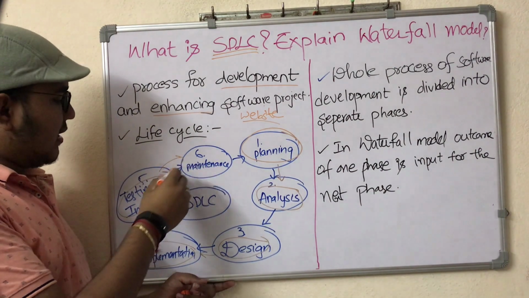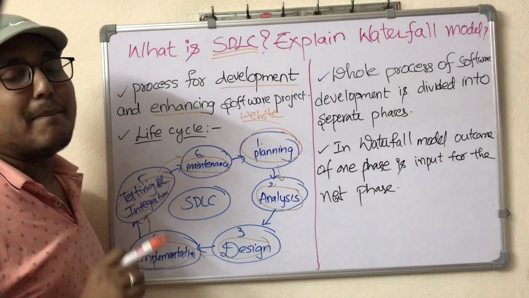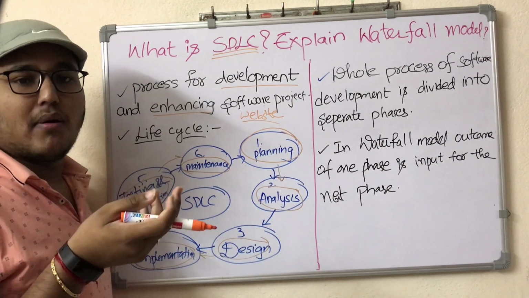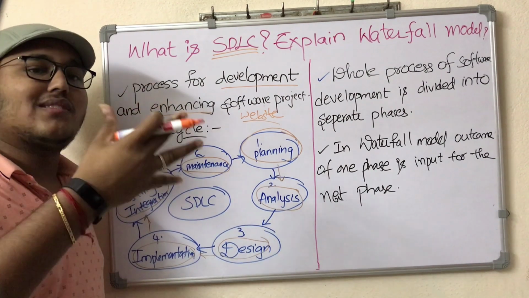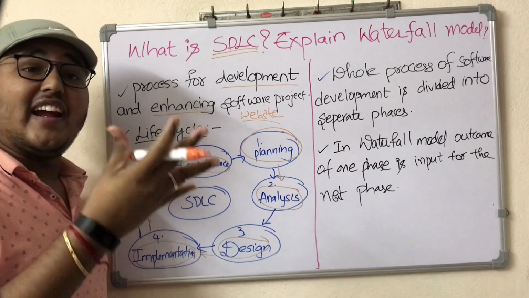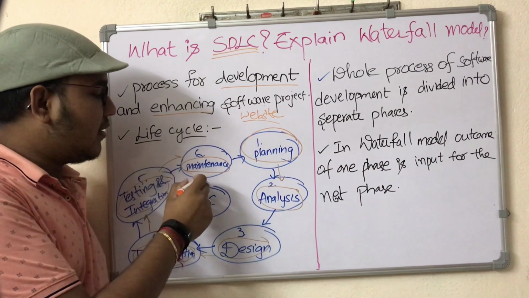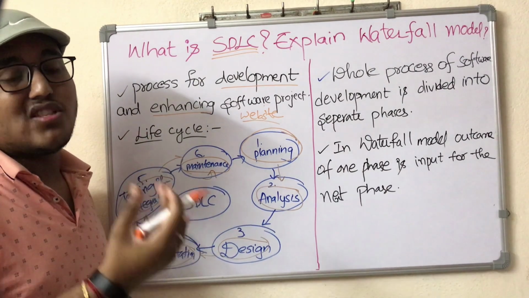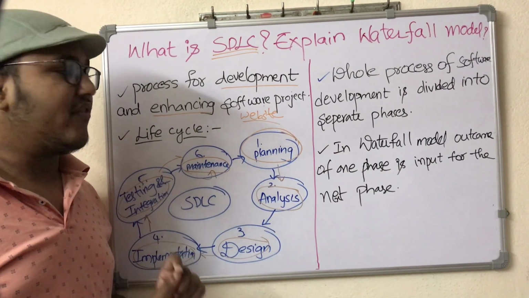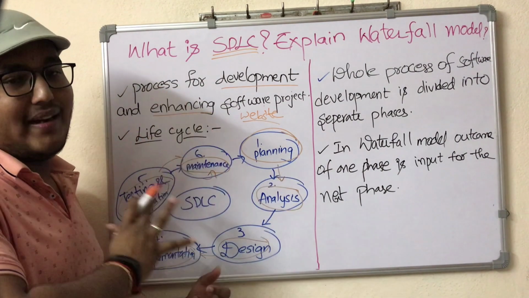So after this testing and integration is done, the sixth step is about maintenance. Maintenance is just like customer support, client support, where if the client is willing to enhance any features, they will enhance, or else if we get any production bug, he is going to maintain that and solve those tier 1, tier 2 issues within some stipulated amount of time. So this is a rough life cycle of how software is being developed.